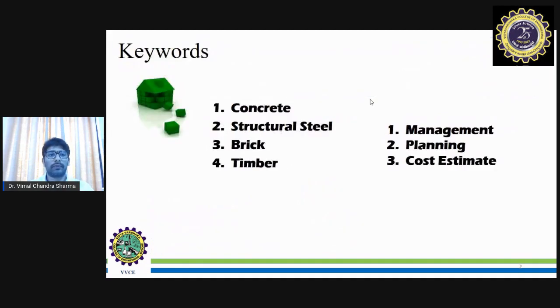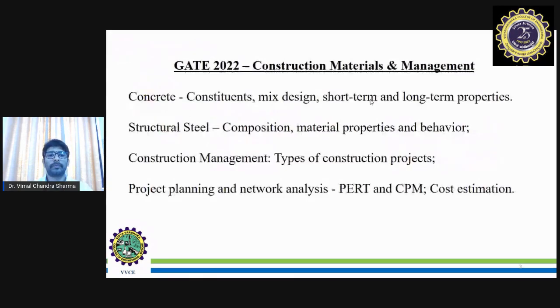So let's move with the things I will be covering for this GATE coaching. As per the GATE coaching, I'm looking to cover, right from starting from the concrete, structural steel, brick, timber, and management, planning, and cost estimate. So today, I'm going to start with concrete. We will be looking at concrete today.